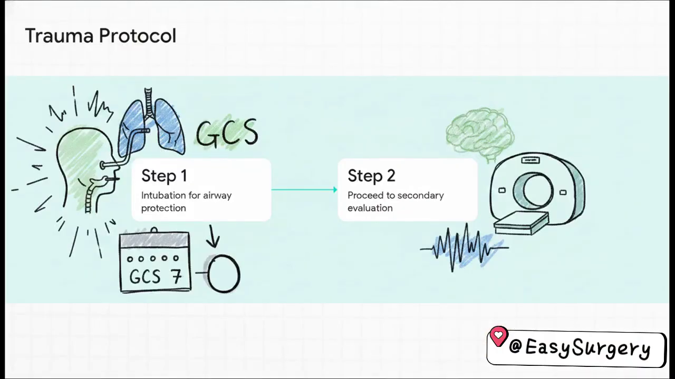Shifting gears to trauma protocols for question 64. The stem gives us a trauma patient with a Glasgow Coma Scale, a GCS of 7. The golden rule here?